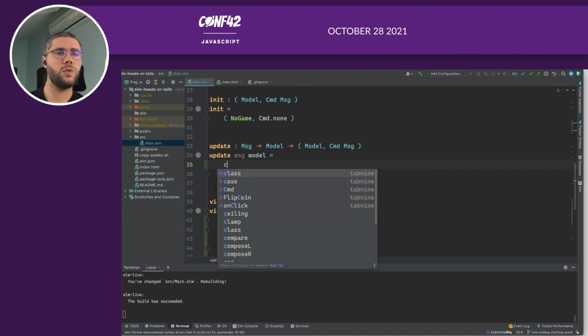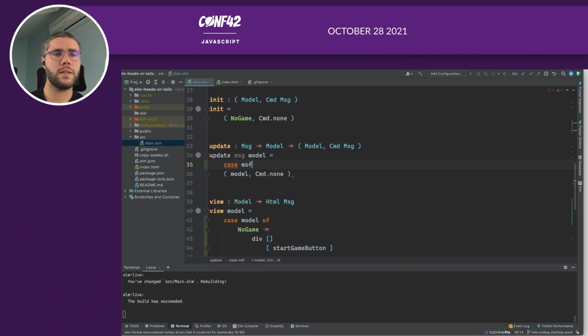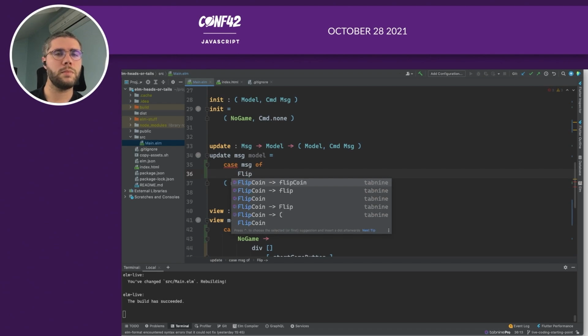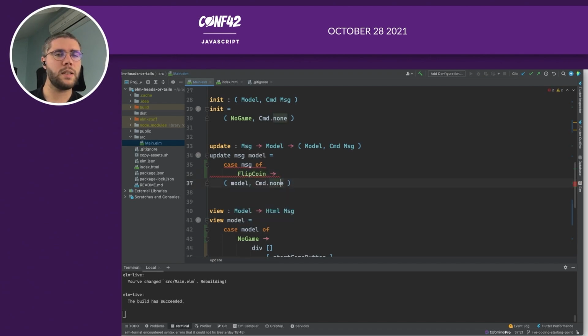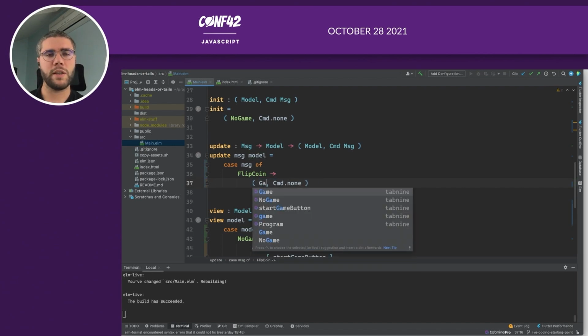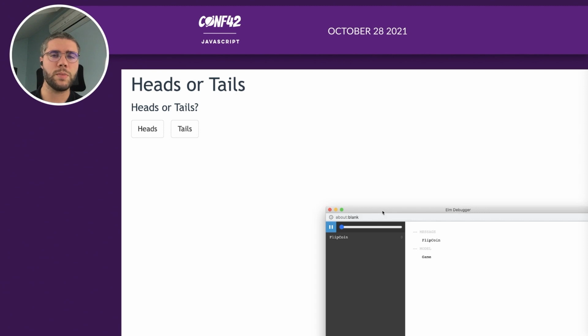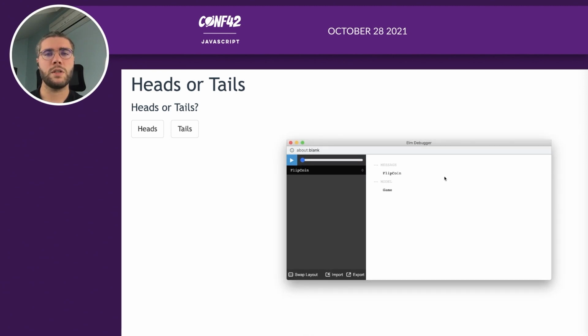Here, we need to know what has happened. So let's say that if our message is a flip coin, then we need to change the model. So the model was a no game, and now we need a game. So let's have a look. And now it works. As you can see, we have a flip coin message that is triggered. The flip coin message is sent to the update function that will change the model to a game.